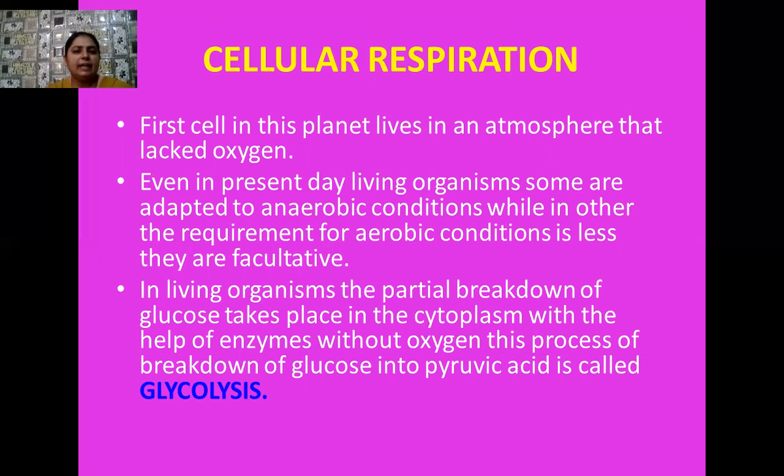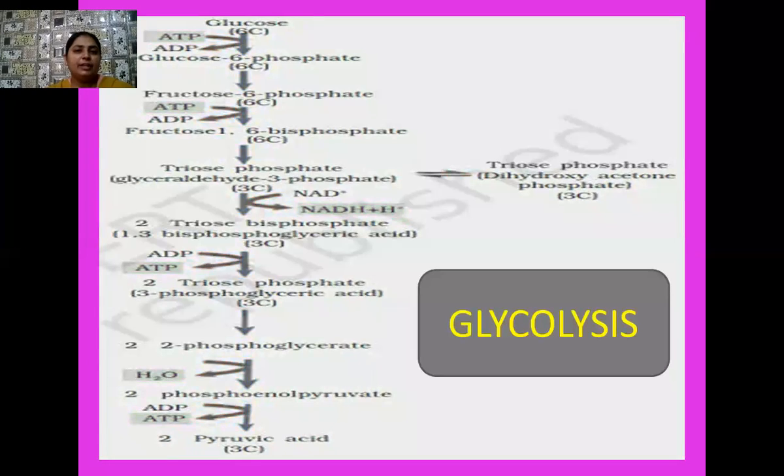Okay, student, in glycolysis, what happens? The partial breakdown of glucose takes place in the cytoplasm with the help of enzymes without oxygen. That means under anaerobic condition. That's why this process is called glycolysis. It is also known as the EMP pathway. During the breakdown of glucose, a 3-carbon compound is formed, which is known as pyruvic acid. Yes, student, here I have shown you the flow chart related with the process of glycolysis.